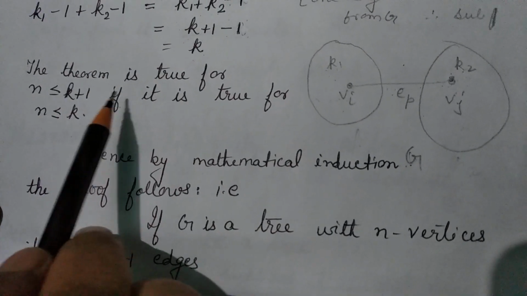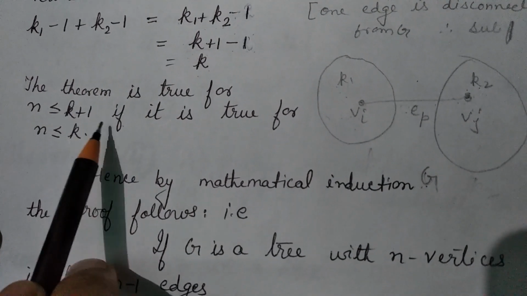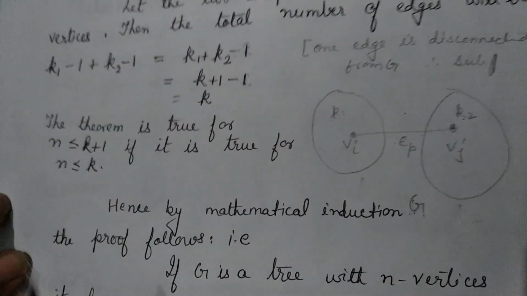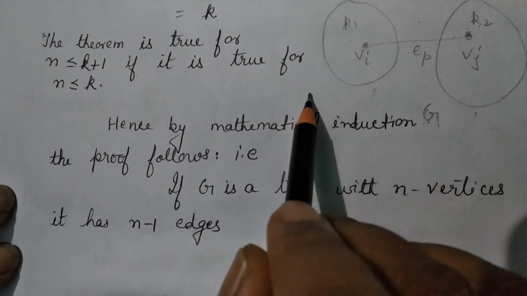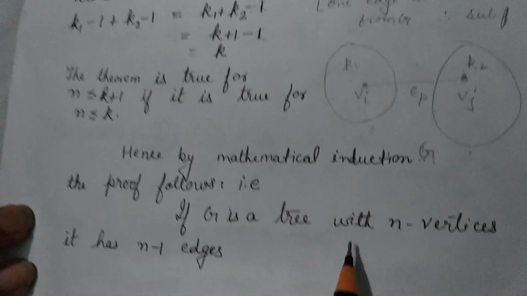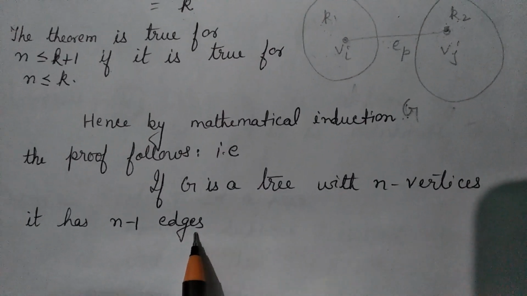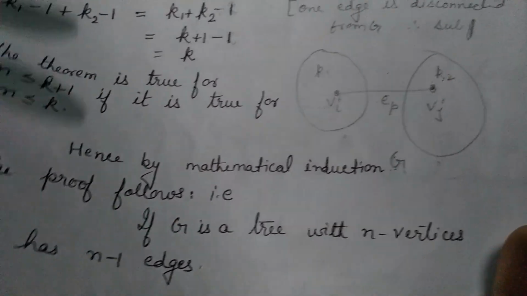So the theorem is true for n less than or equal to k plus 1 if it is true for n less than or equal to k. Hence, by mathematical induction, the proof follows. That is, if G is a tree with n vertices, it has n minus 1 edges. So this was the second property of a tree.